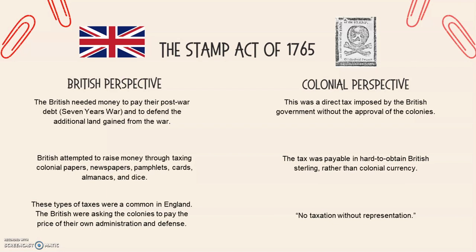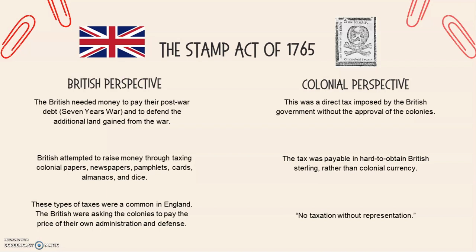If we're looking at the British perspective, they needed to pay money after the 7 Years' War. They had all this post-war debt, so they needed to get money somehow, and they also needed money because after the war they gained all of this additional land in North America. So they attempted to raise money by taxing colonial newspapers, pamphlets, cards, almanacs, and dice through the Stamp Act. These types of taxes were common in England, so the British were simply asking the colonies to pay the price of their own admission into the British colonies and to pay for their own defense.